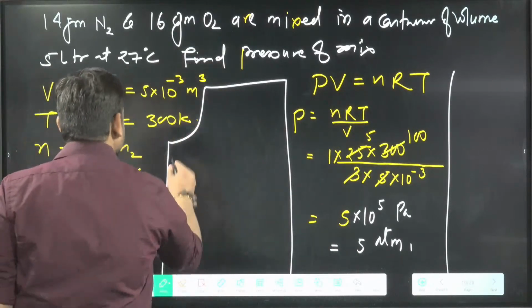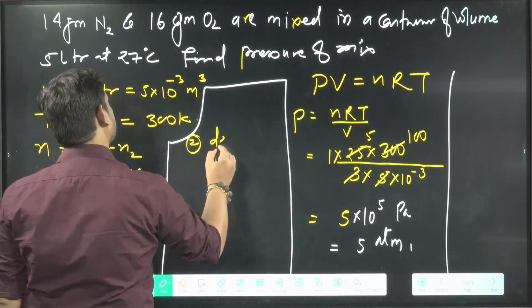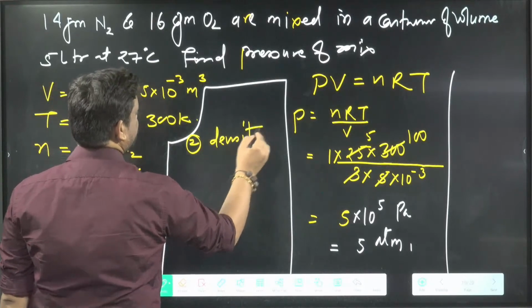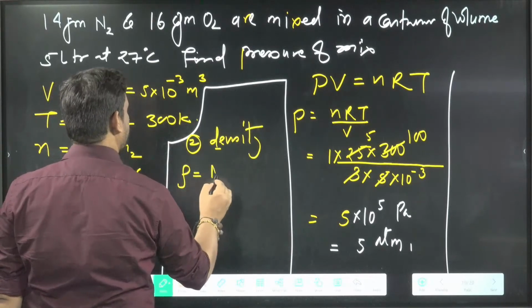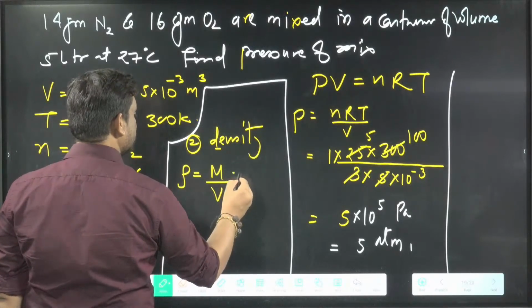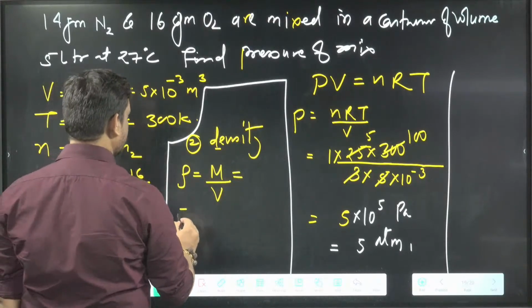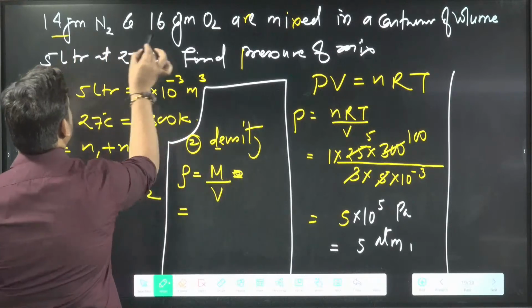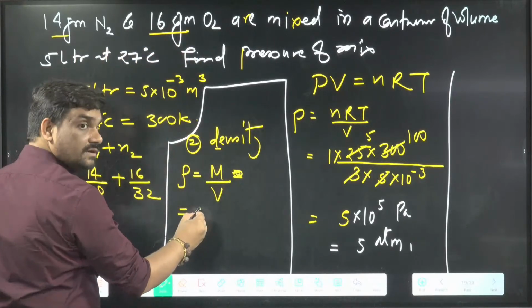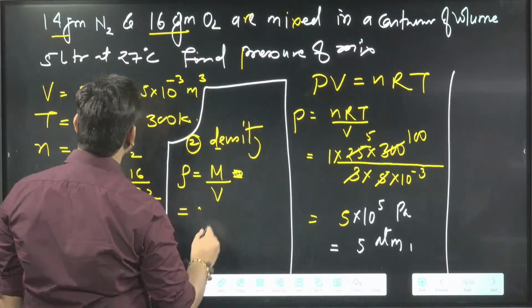If I ask a second question here, I am asking about the density. Density, rho, is equal to mass by volume. Mass here is given as 14 and 16 summed, which is 30.